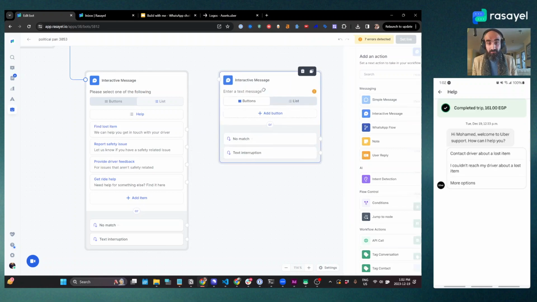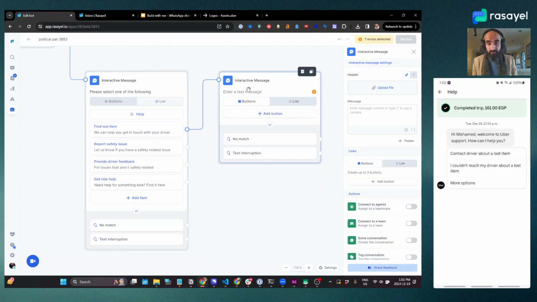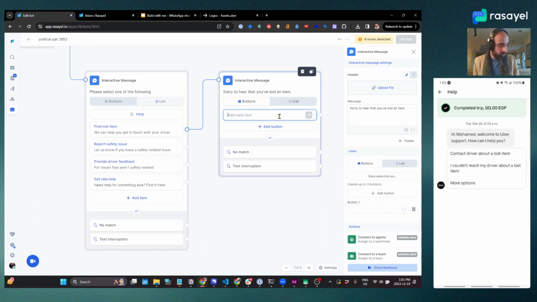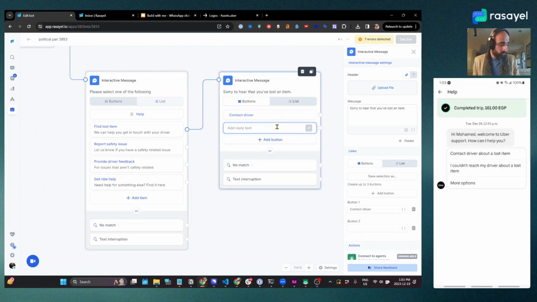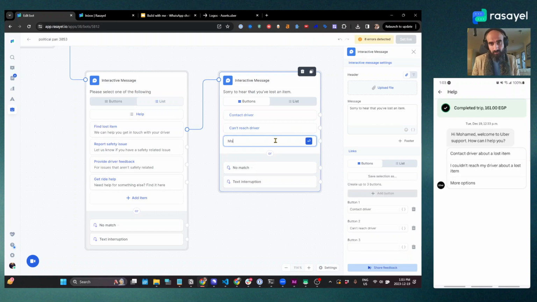So I'll have another interactive message from find lost item, and we'll say something as simple as that. Contact driver. Can't reach driver. And then we have here more options.